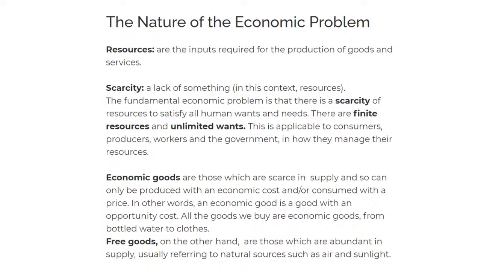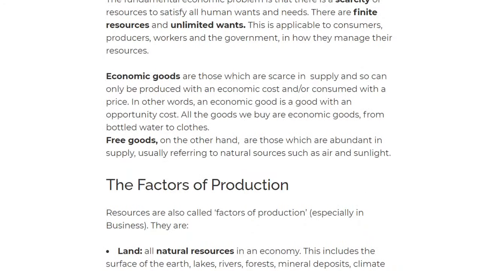This live stream is going to be very, very long, so I'm going to try to speed up the easy stuff. Okay, so we move on to free goods. Hopefully you understood the economic goods. We move on to the free goods. Now, free goods are those that are abundant in supply. That means that they are unlimited.